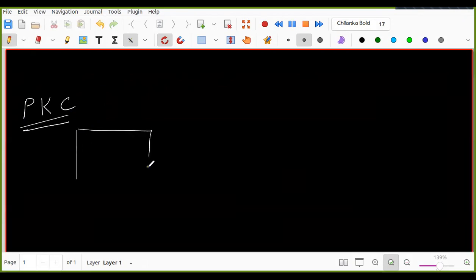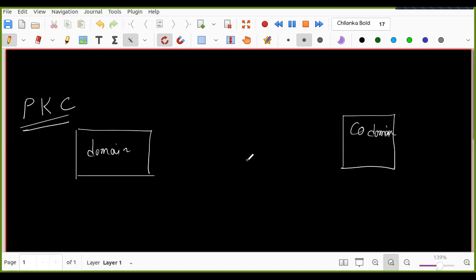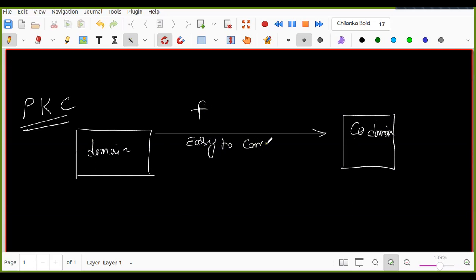So we have a domain, right? And we have a codomain, right? Then there is a function f, and it is easy to compute. But what about this direction?